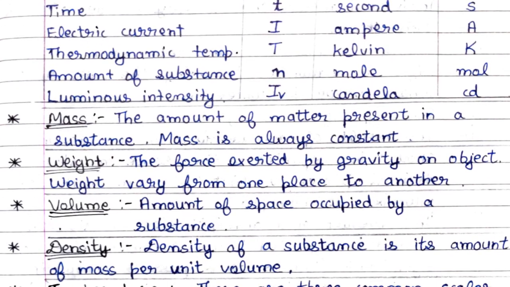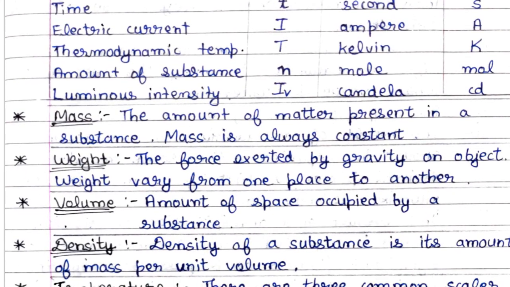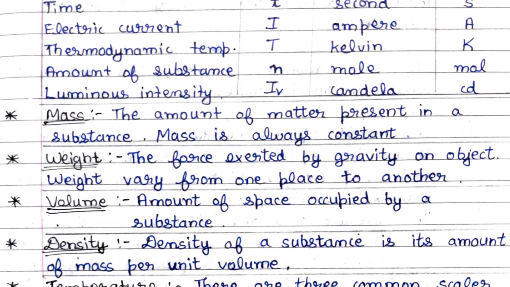Now weight, the force exerted by gravity on an object. Weight varies from one place to another, like on earth gravity is there, on moon gravity is less. So this we have studied in class 9th, that 1/6 of earth weight is on moon. We have derived its formula also. So weight may vary, like on earth a person's weight will be something and on moon something else.